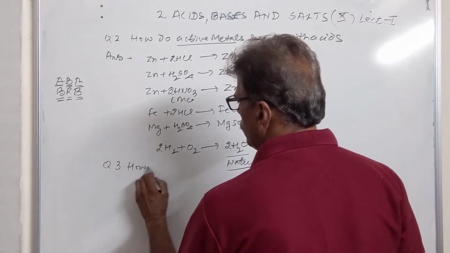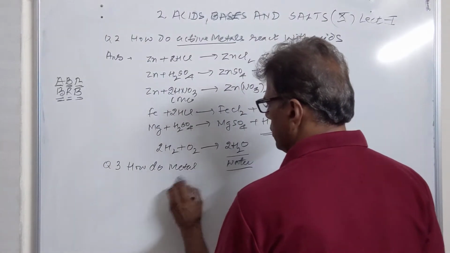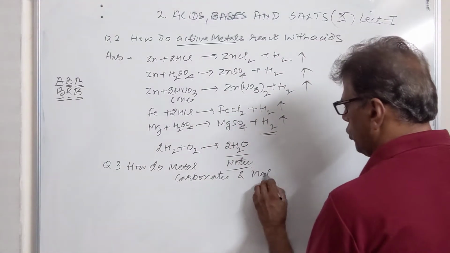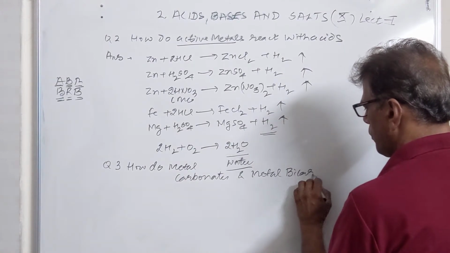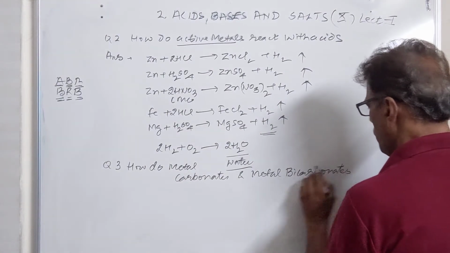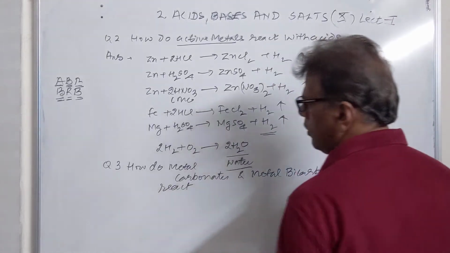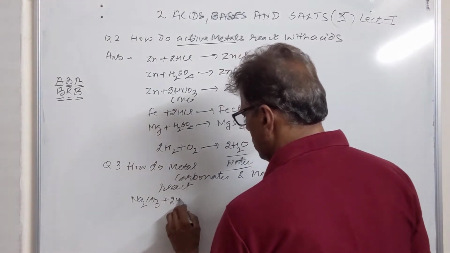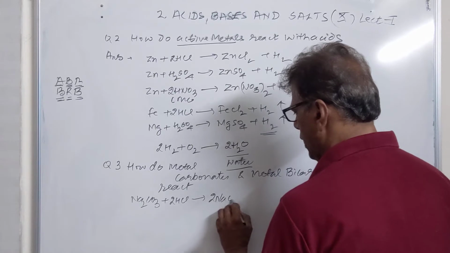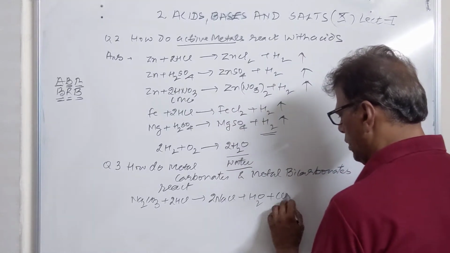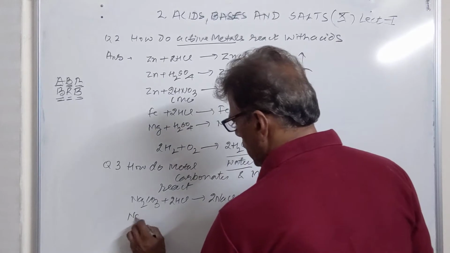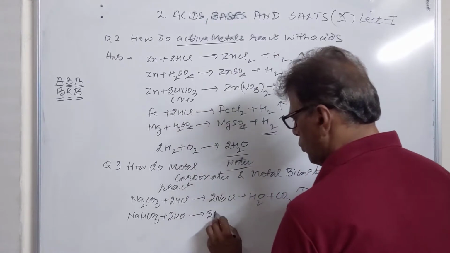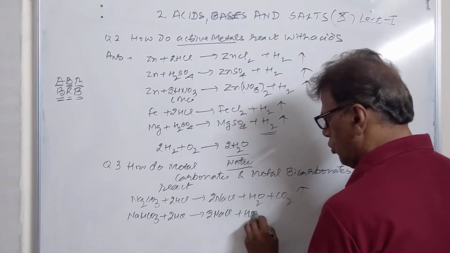Then we have another question, number 3. How do metal carbonates and metal bicarbonates react? It is very clear that metal carbonates combine with acids to produce 2NaCl plus H2O plus carbon dioxide. Similarly, metal bicarbonates also combine with acids to produce NaCl plus H2O plus CO2.